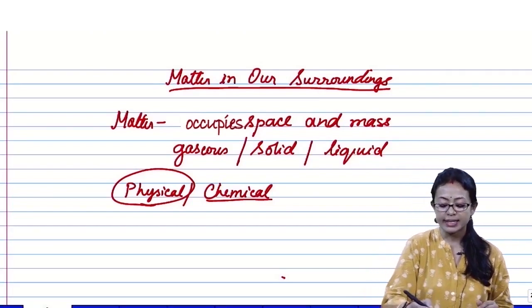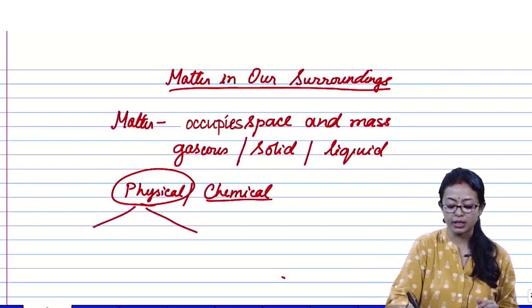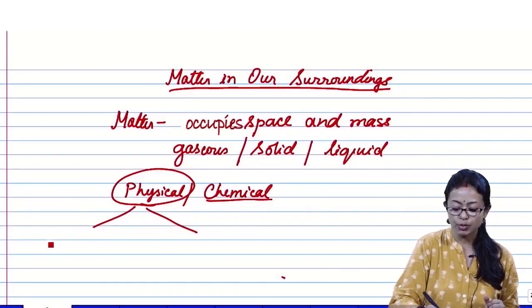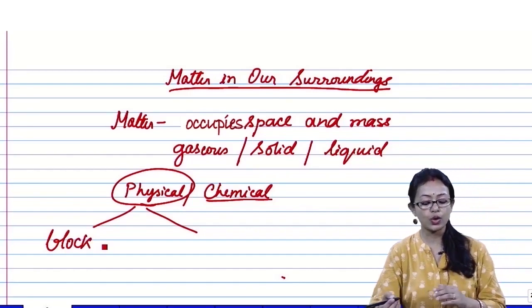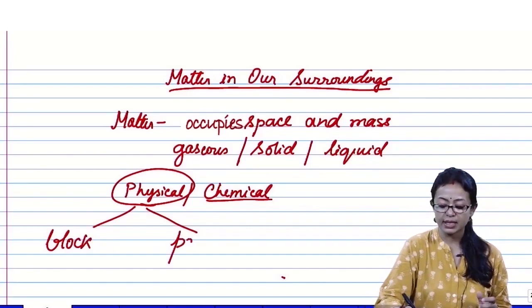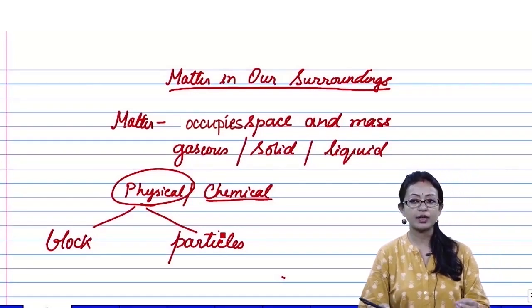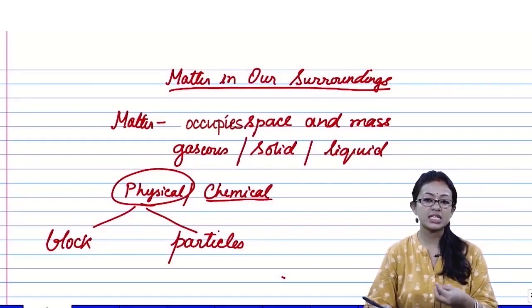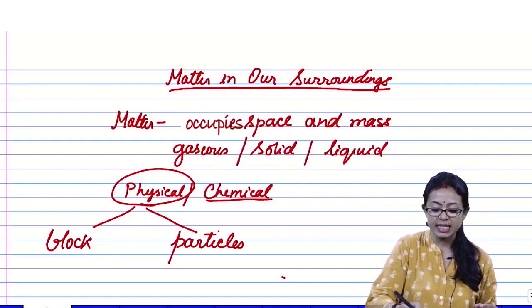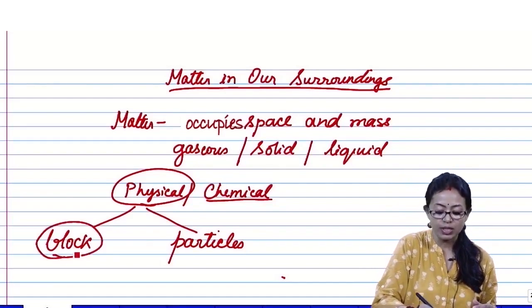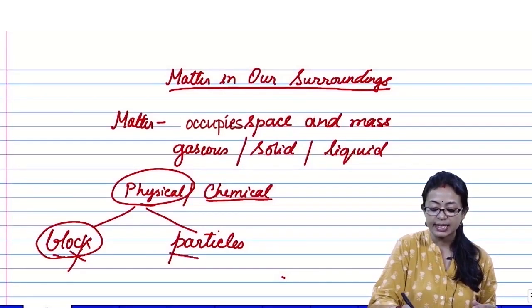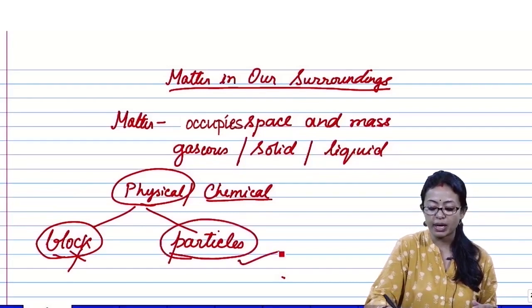As I told you, regarding the physical nature of matter, one school of thought considered matter to be a continuous block, whereas another school of thought considered matter to be composed of particles. When we carry out various experiments, we find that the block nature of matter was discarded later on, and matter is in the form of particles.